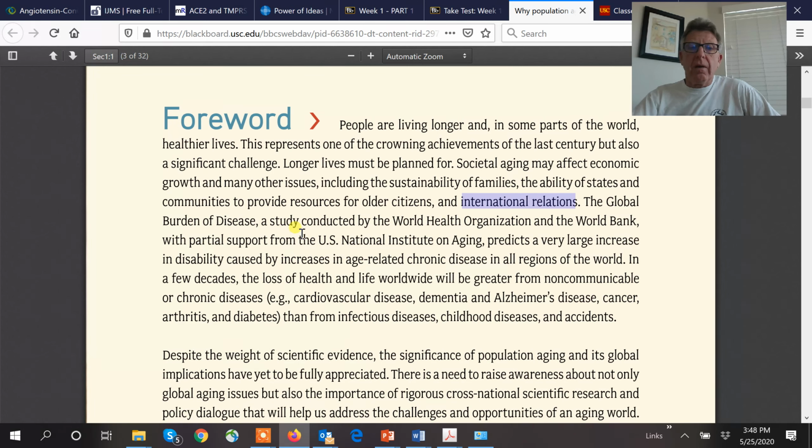The data of all this was collected by the World Health Organization and the World Bank. You can be using that for your first writing assignment. It's an awesome site. Now, a lot of the stuff we're seeing, the global burden of disease, is really hitting home right now because of the SARS-CoV-2 infection and consequent COVID-19 morbidity, or disease.